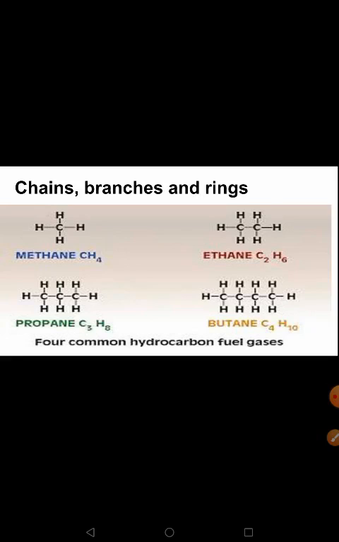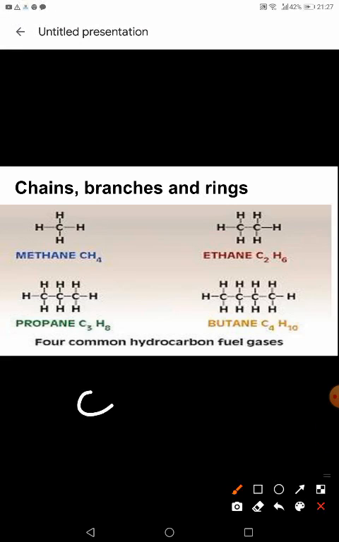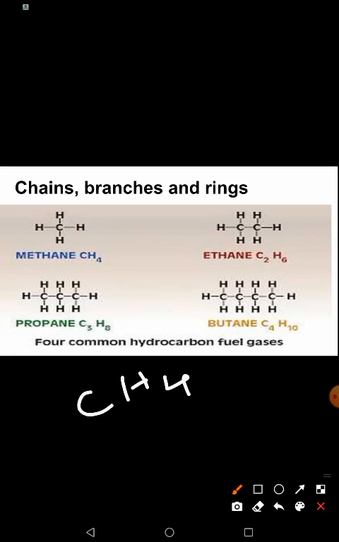Now methane, the molecular formula is CH4. So how will you write the structural formula for methane? See, the formula is CH4. From the formula itself, you know that it has one carbon atom. Every carbon atom has 4 hands, so every hand should be connected to one hydrogen atom. So this is the structural representation for methane.